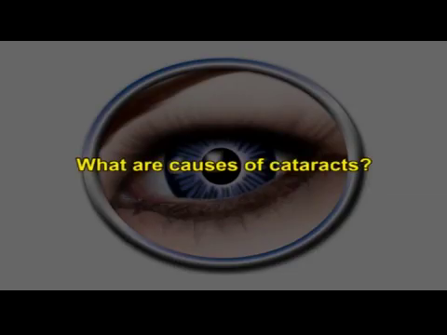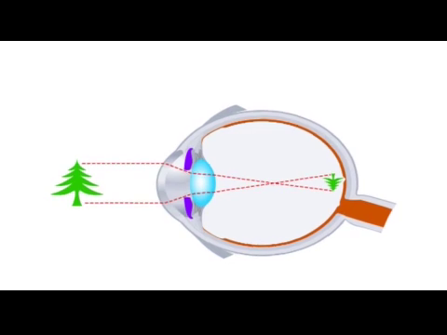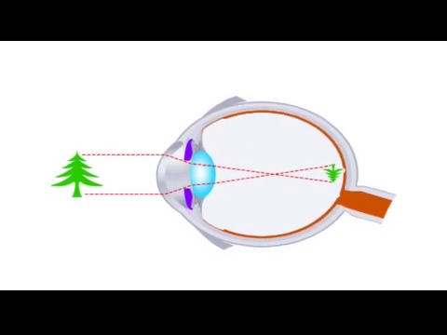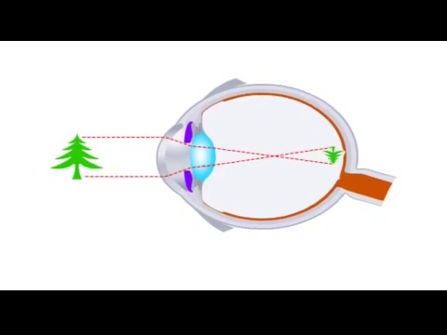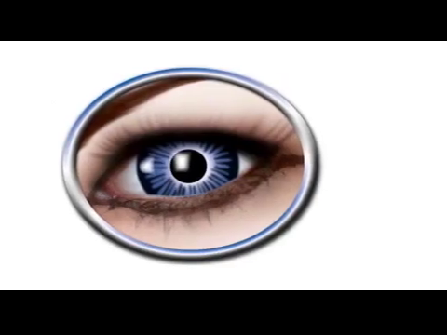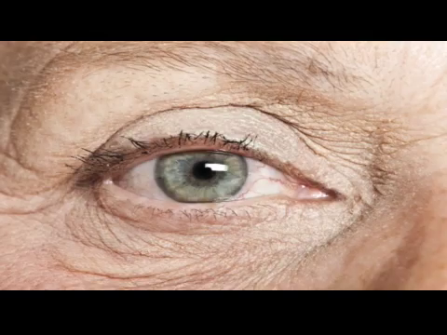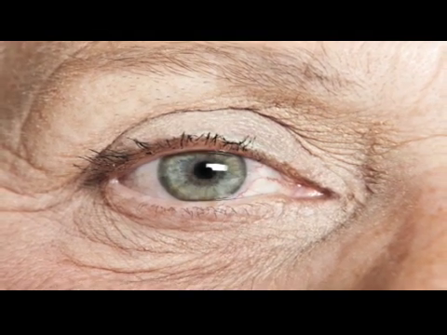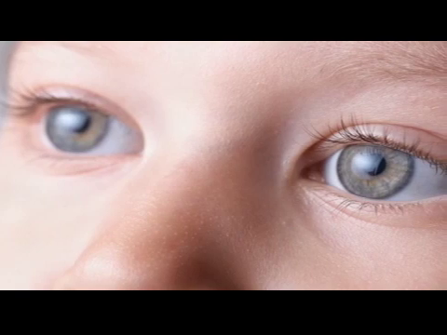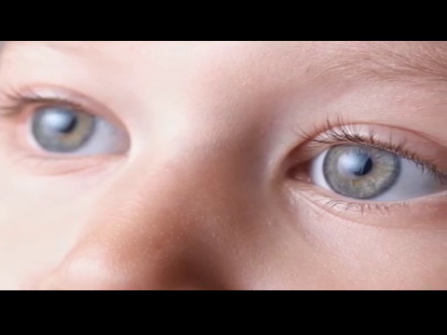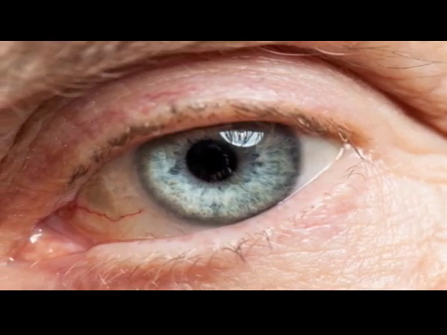What are the causes of cataracts? The lens is made of mostly water and protein. The protein is arranged in a specific way that keeps the lens clear and allows light to pass through it to focus a clear image onto the retinal surface. As we age, some of the protein may clump together and start to cloud a small area of the lens. This is our understanding of the cause of an age-related cataract. Over time, the cataract may become more dense or cloud more of the lens, making it more difficult to see through. A cataract is not a growth or tumor.